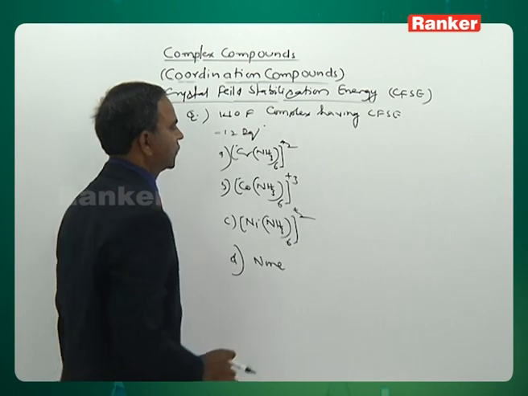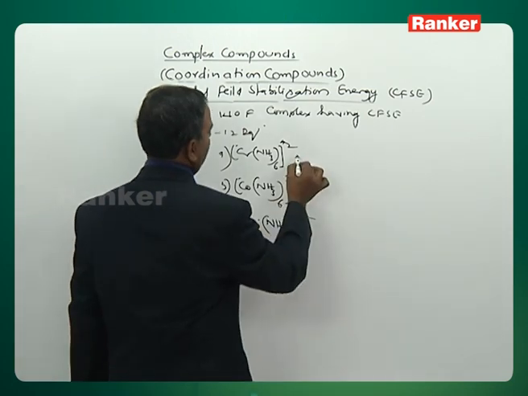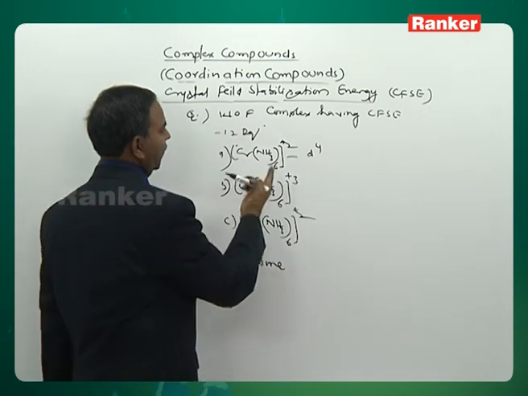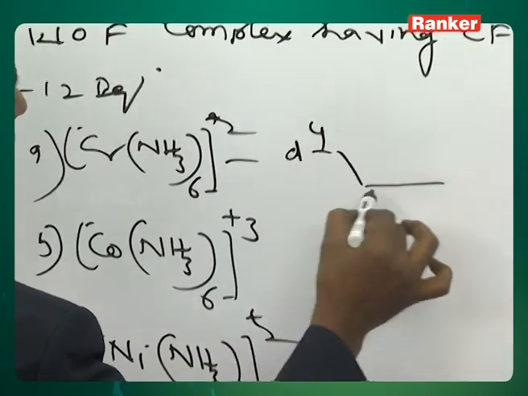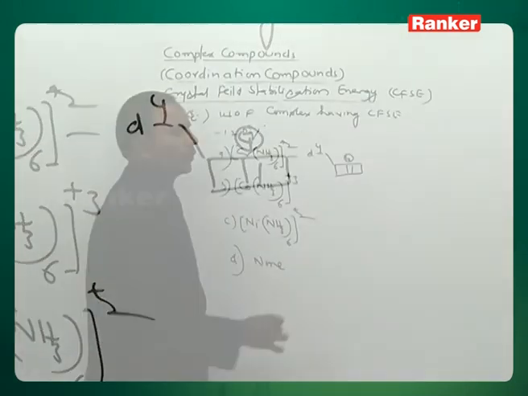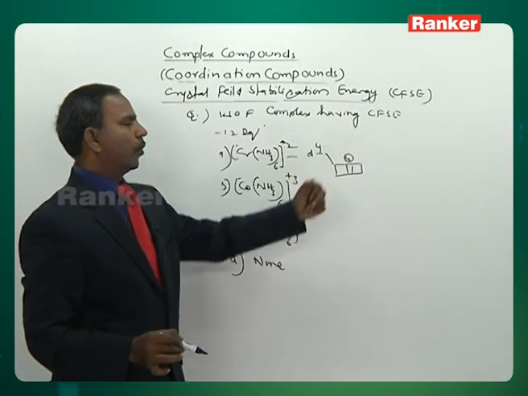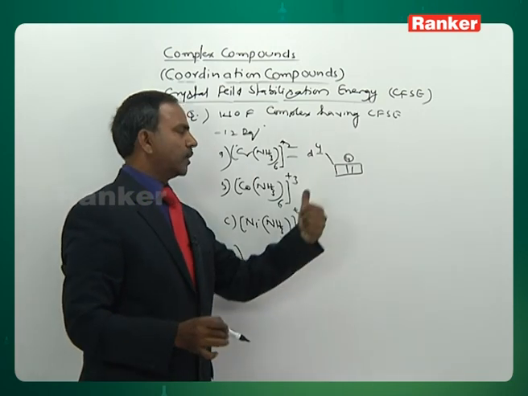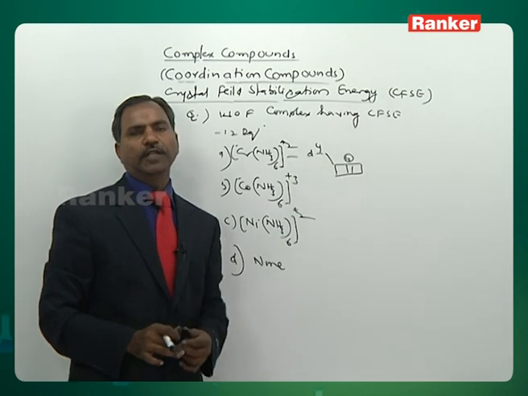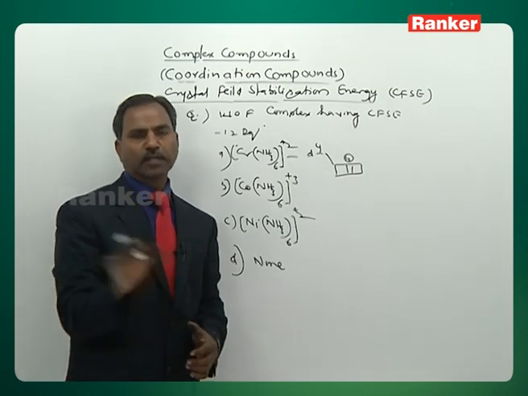Come to the first one. Chromium plus 2 it is. Therefore, chromium plus 2 means d4. It is strong field. Then electrons all are coming to the t2g level. The t2g level is t2g4. And t2g energy is what? Minus 0.4. So 4 into 4 it is coming to be 16. Therefore, this is not our answer.